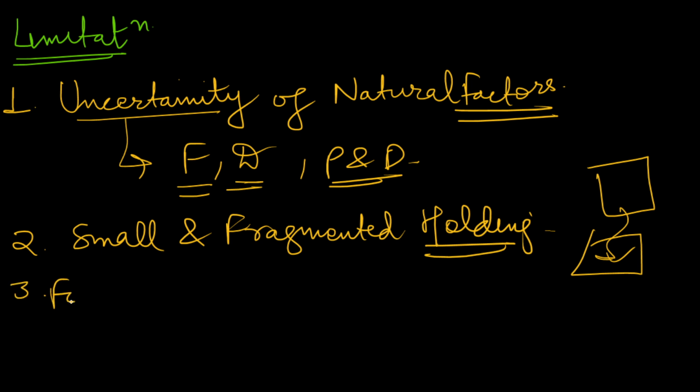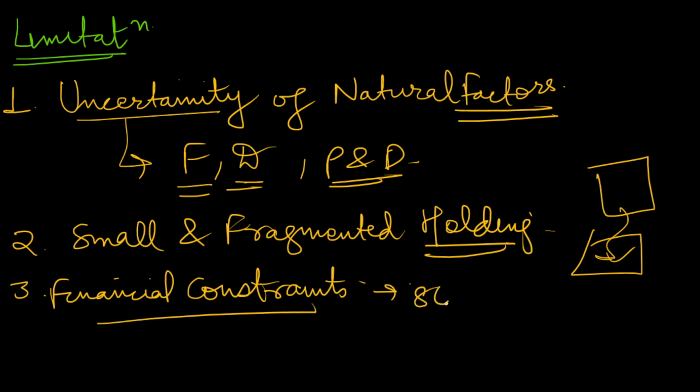Next, financial constraints. In India, we see that 86% of the farmers are small and marginal. They are not financially equipped to use proper amounts of resources, proper amounts of labor, proper amounts of machinery. All these things are not available due to the lack of capital. So financial constraints is a major problem.